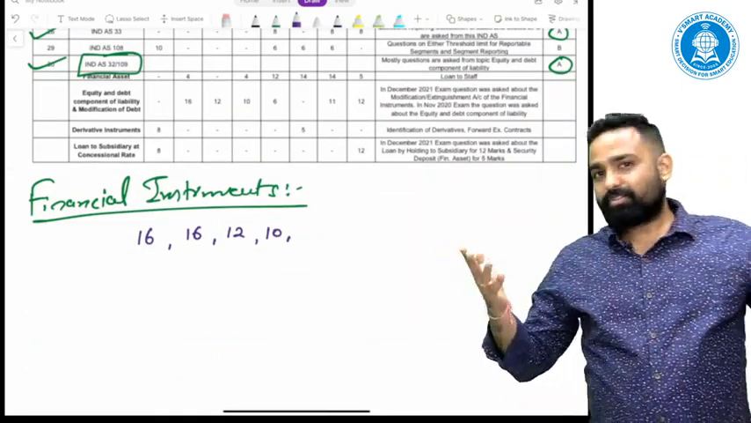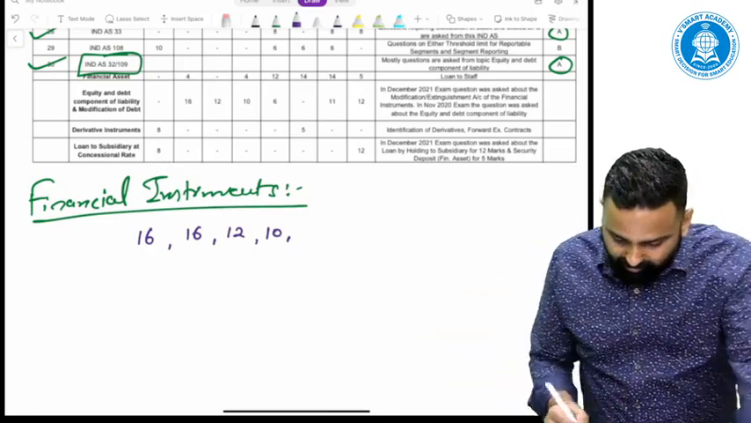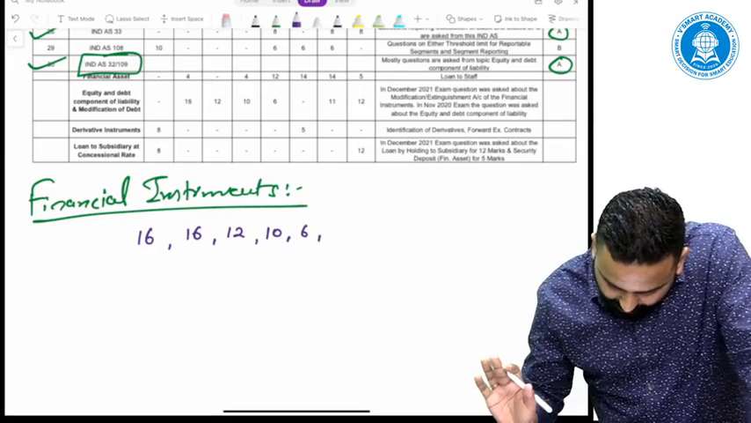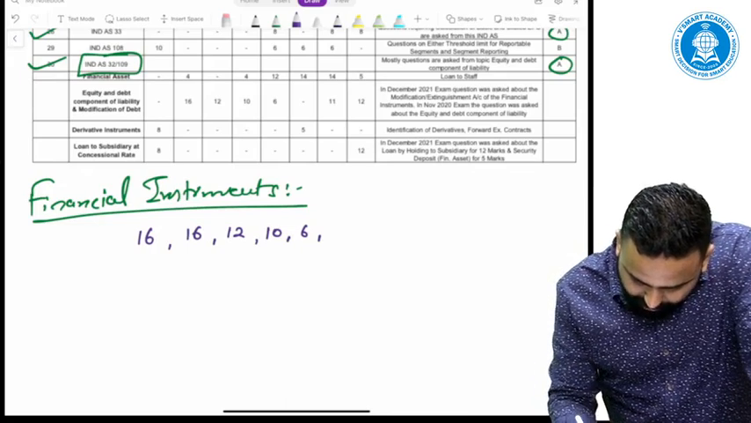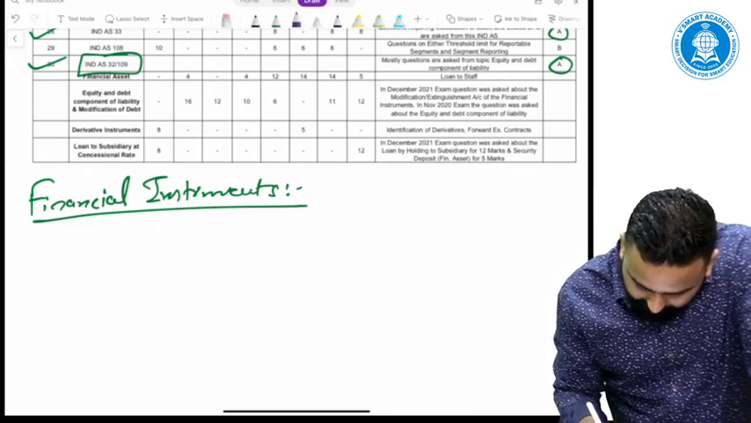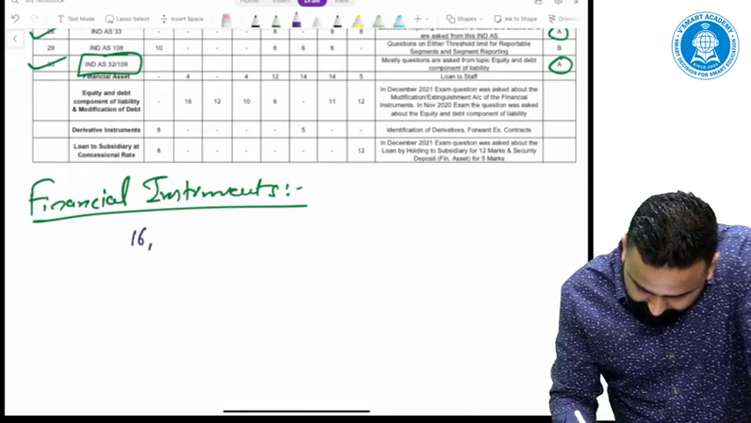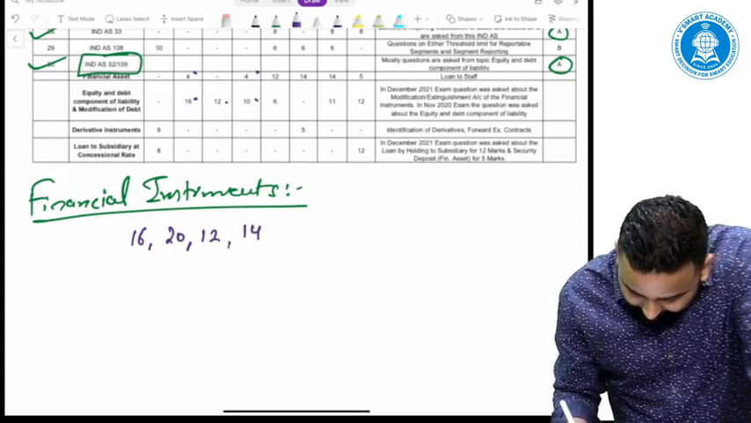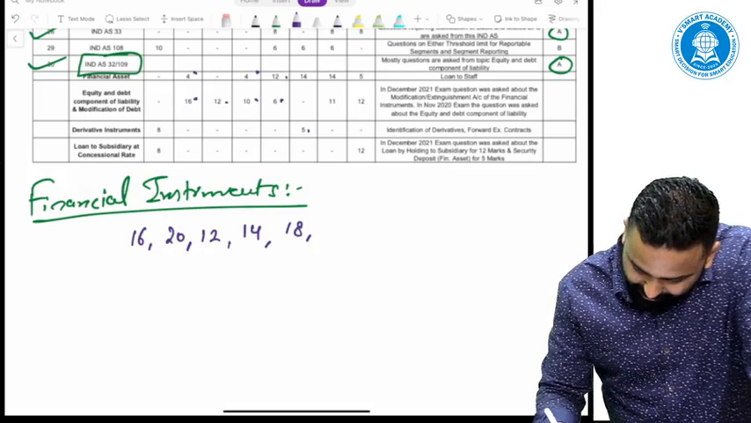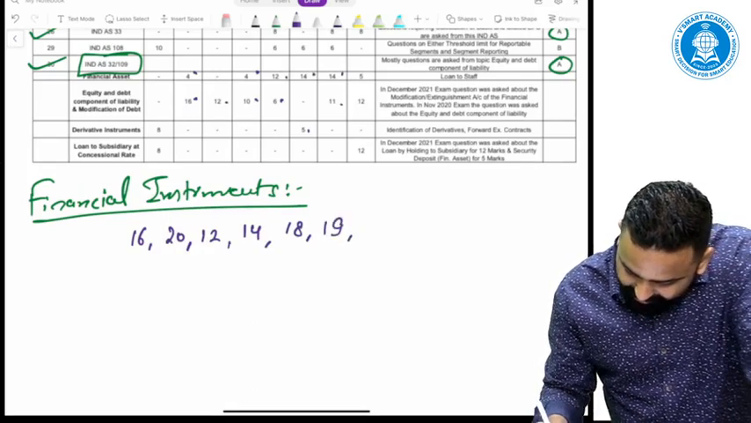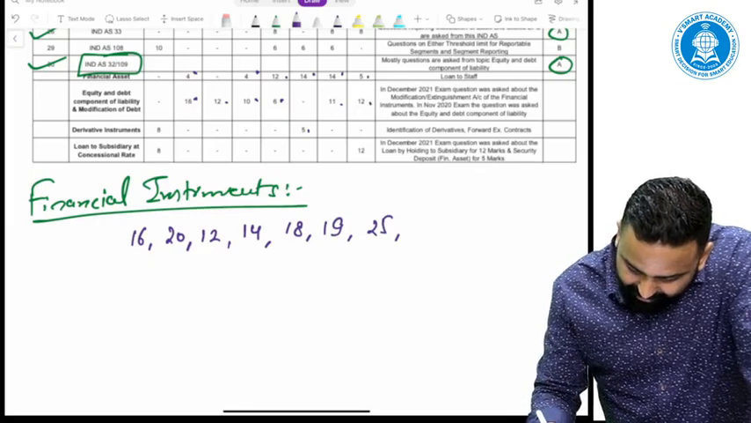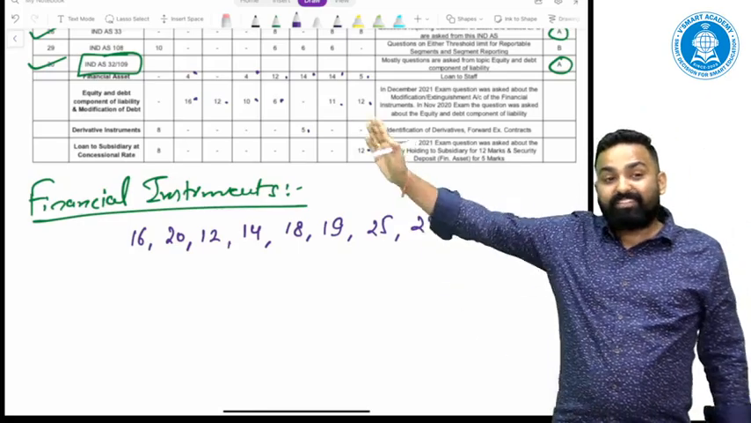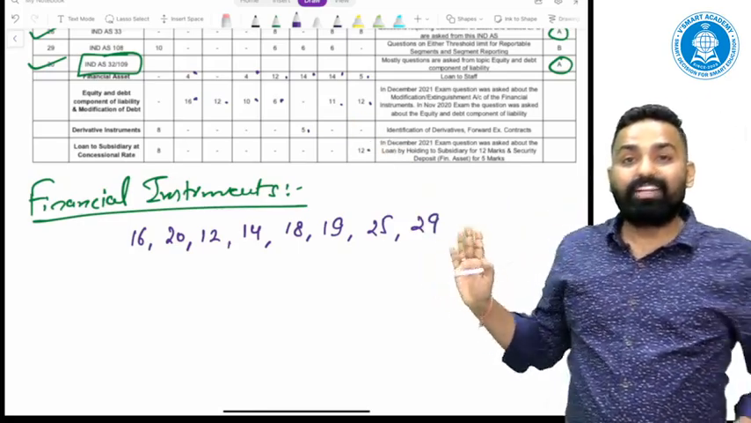Then May 20 was a cancelled exam, it is not covered. Then November 20, sorry, not 6, wait, 8. Sorry, there is something I need to correct. Again, 16 marks, 16 and 4, 20 marks, 12, 10, 4, 14 marks, 6 and 12, 18 marks, 5 and 4, 19 marks, 11, 14, 25 marks, 5, 12, 12. In the December attempt, see 29. Only this topic covered for 29 marks.